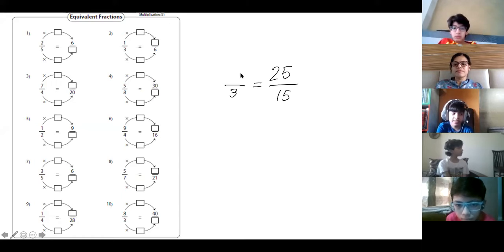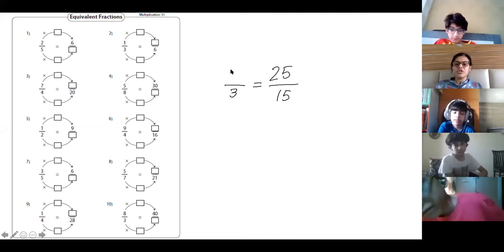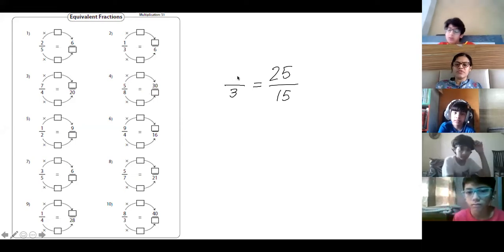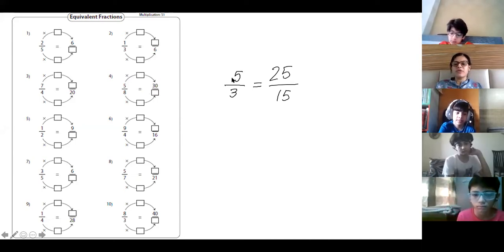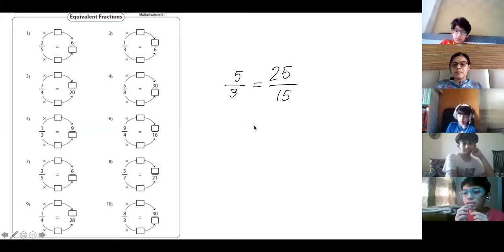Yes. No, not 25. What will you multiply with 5 to get 25? 5 5s are 25. So 5 will come in the numerator. Is it clear? Still some doubts are there.